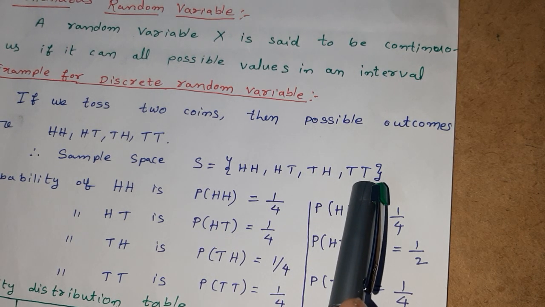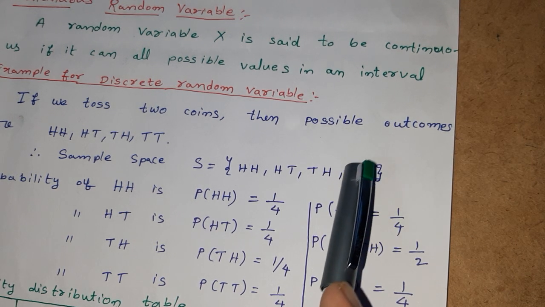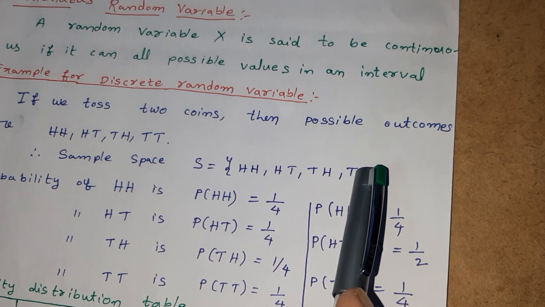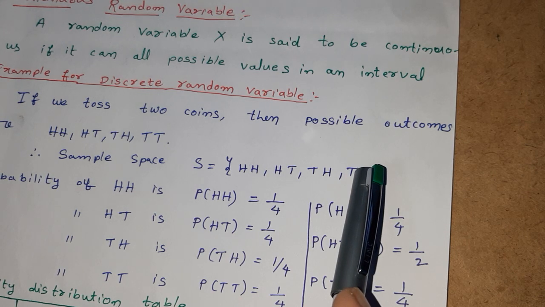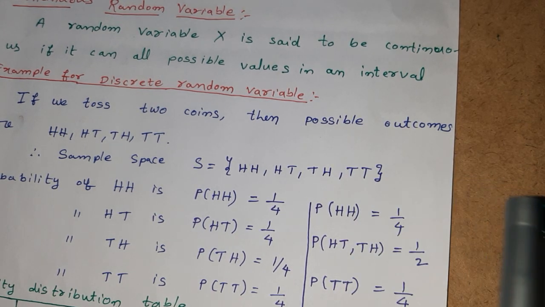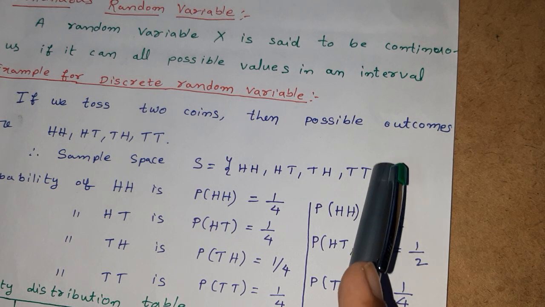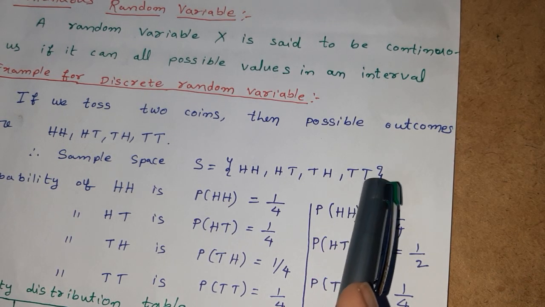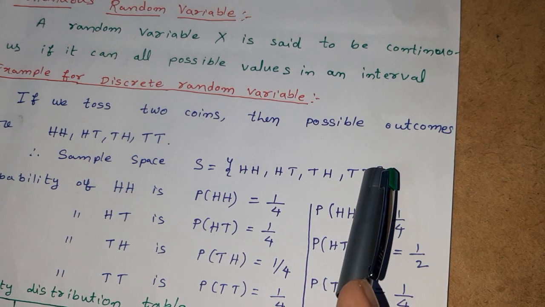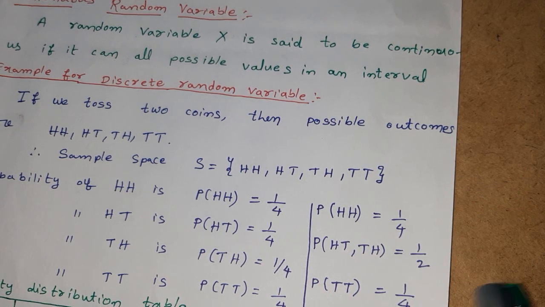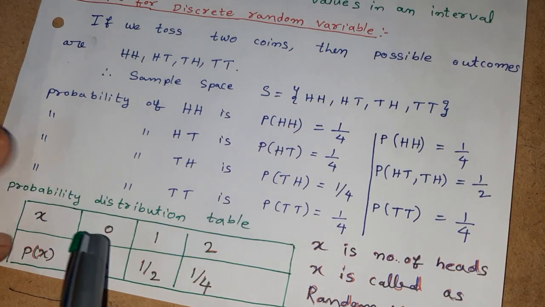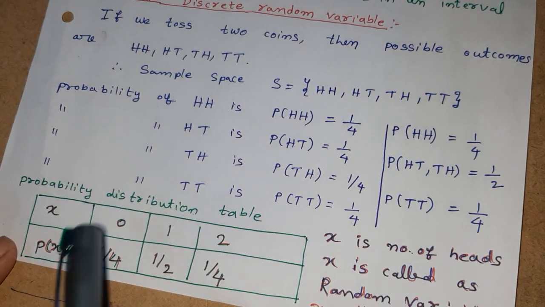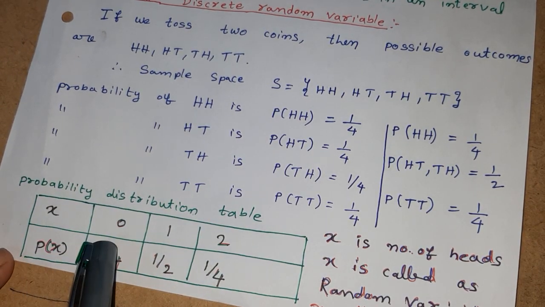But in the fourth outcome there are no heads. Therefore, this is the favorable case for X equals 0. For this individual outcome, the probability is 1 by 4. Therefore, when X equals 0, the probability of X is 1 by 4.